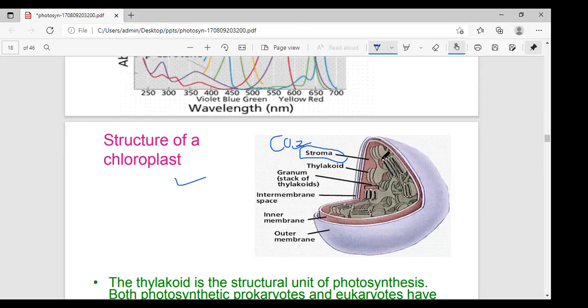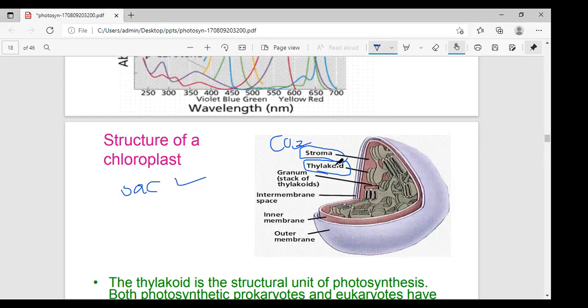You can observe here where my pen is pointing. These are called thylakoids. This is a Greek word, thylakos, meaning sac-like structure. What is the meaning of thylakoid? Sac-like structure. Those embedded in the stroma are called thylakoids. In Greek, thylakoid means sac.